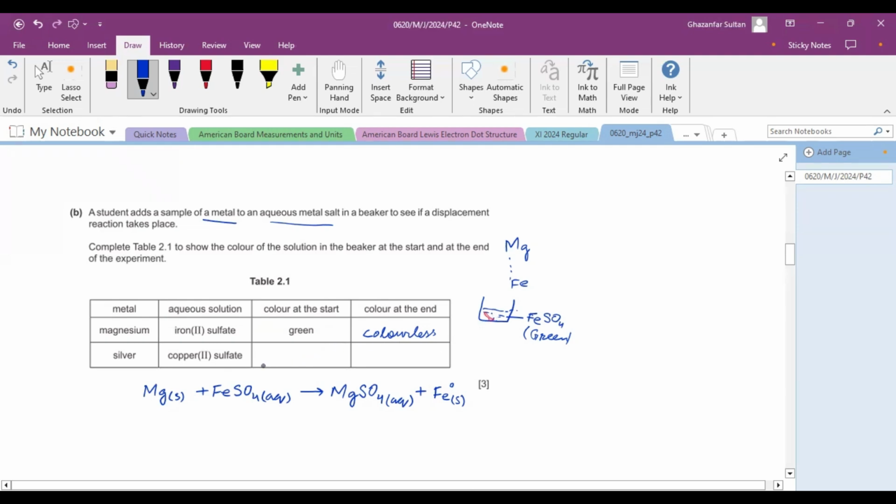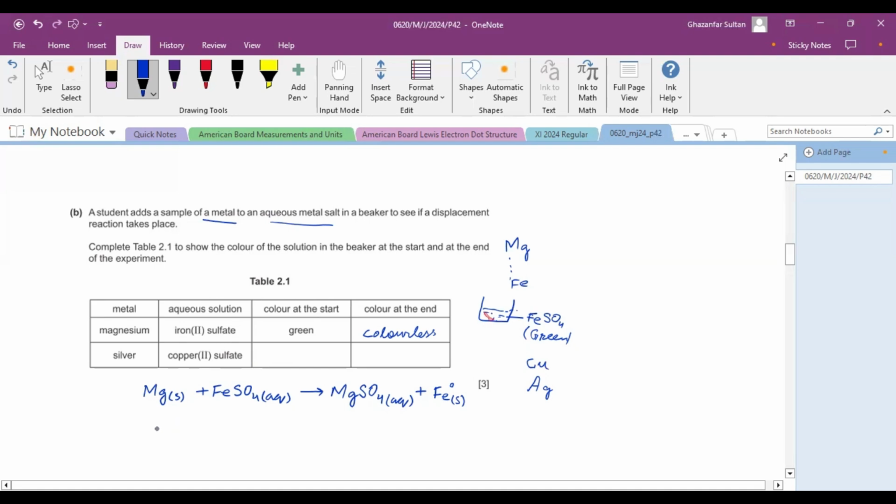And now see silver and copper. If you see silver and copper, then we find that copper is above silver. So if copper is above silver, then copper can reduce the silver ions, but silver cannot reduce copper ions.